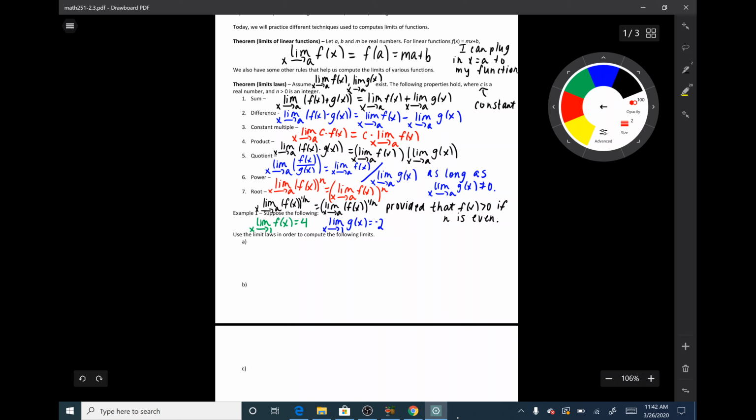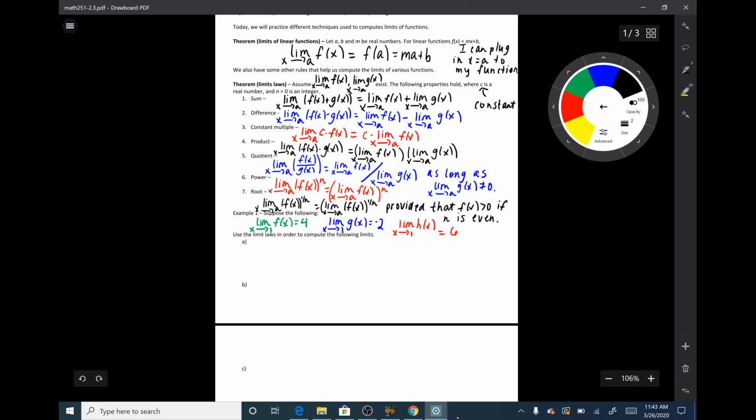And the limit as x goes to 1 of h of x equals 6. So I have these three functions, and I have the limits of each of them as x approaches 1. And I want to use the rules that we just learned in order to compute the following limits.